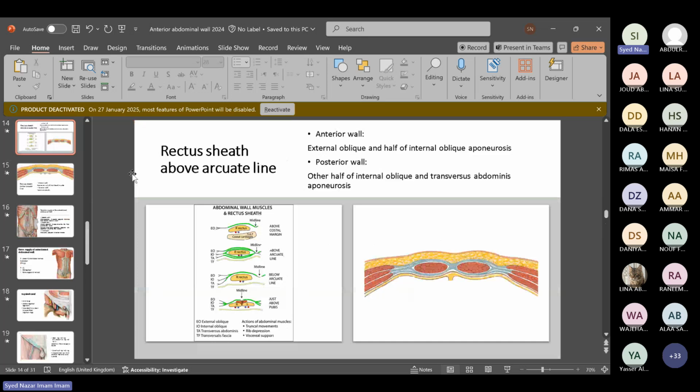You have to know the structure, the muscles forming the anterolateral abdominal wall, the rectus sheath. Then you have to know about the inguinal canal. Then you have to know about the peritoneum. So this is the end of this session now. If you have any question, you can ask me.